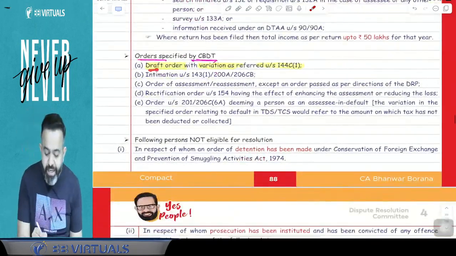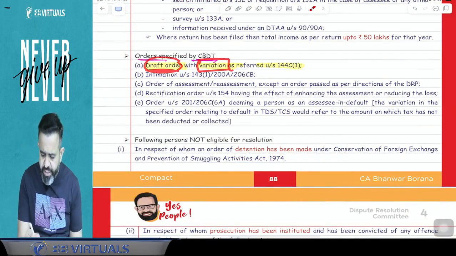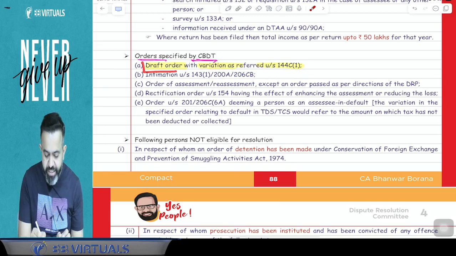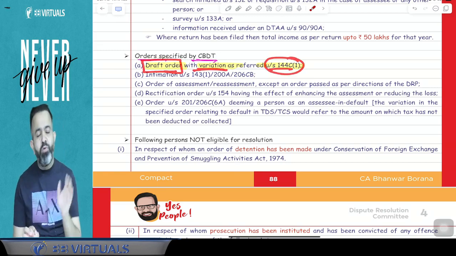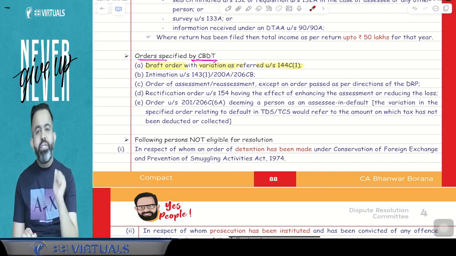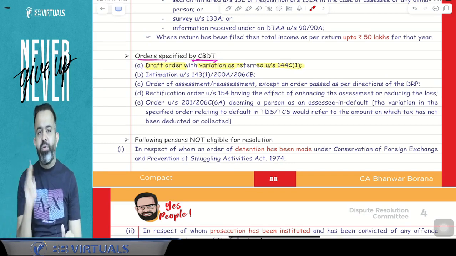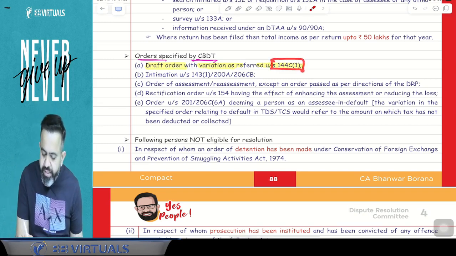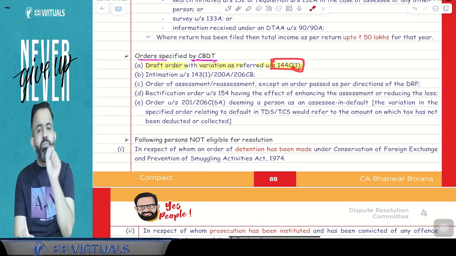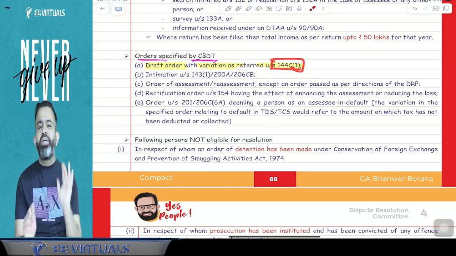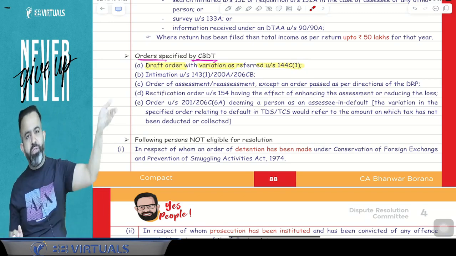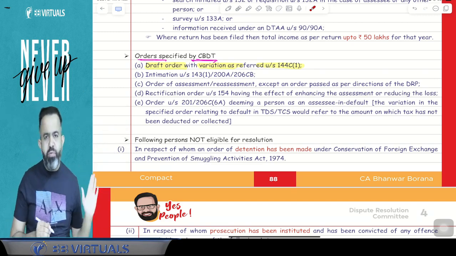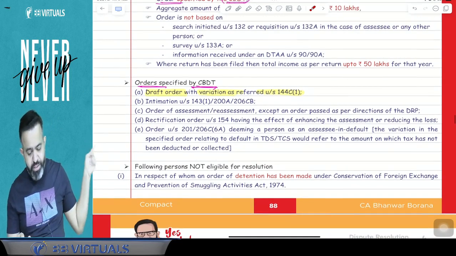So the first point says that any draft order with the variation as referred under section 144C subsection 1. So 144C subsection 1 is the variation in the draft order referred under section 144C. So suppose you receive the draft order, meaning that the person is a non-resident foreign company or any person whose case was transferred to the TPO, and due to the TPO order there is a variation. So directly you can file the application to DRC, dispute resolution committee, instead of the objection to the DRP. So you have an option. Either you can file the objection to the DRP, or you can file the appeal to the CIT appeal, or joint commissioner appeal, or directly you can file the application to the DRC. This is about the dispute resolution committee.